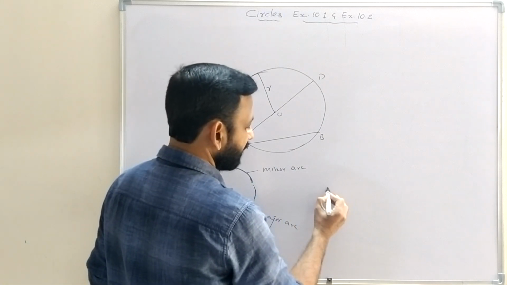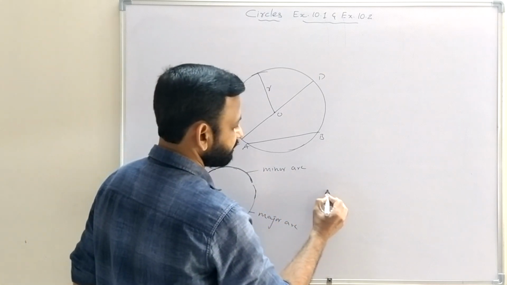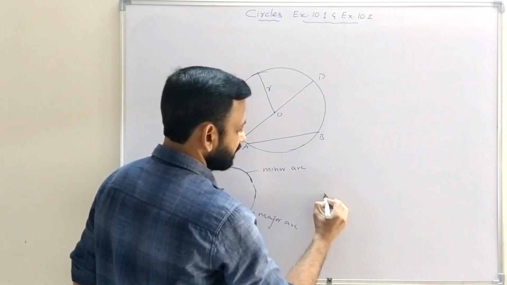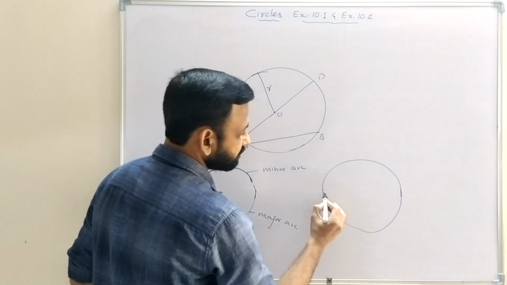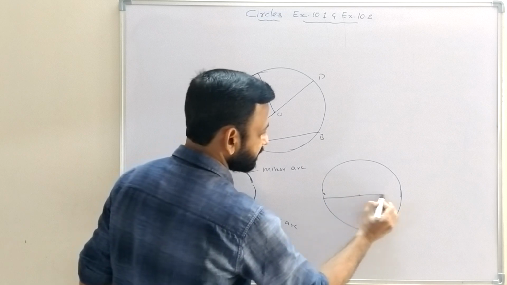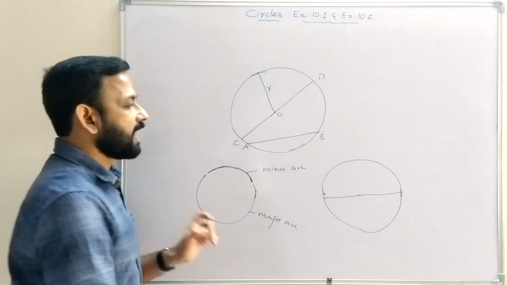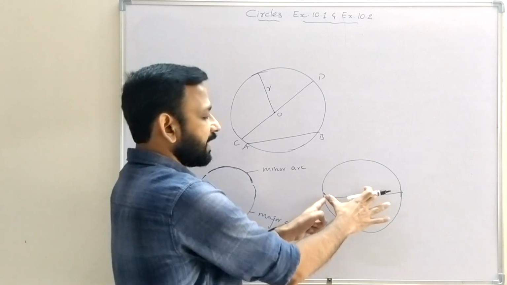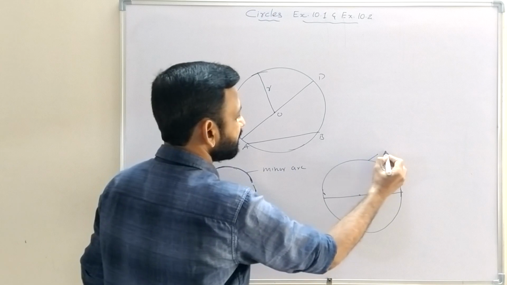Then if the endpoints of the arc are the endpoints of the diameter, we get a semicircle. So this is a circle, and this is the diameter, and here this is one arc and this is another arc. The endpoints of the arc and the endpoints of the diameter are the same, so we can say that this is a semicircle.